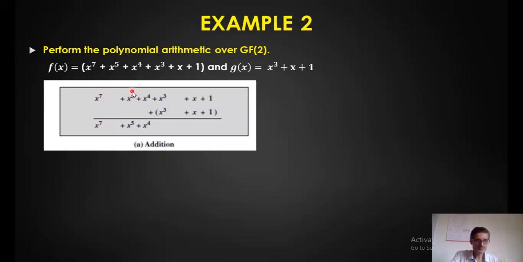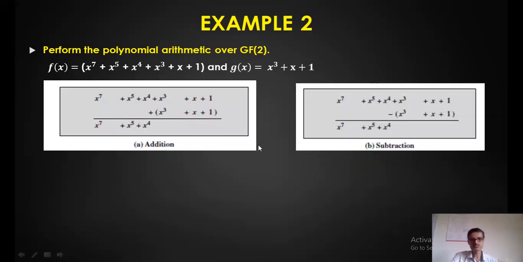So x7 is as it is, x5 as it is, x4 as it is. For x cube, x cube XORed with x cube is 0. x XORed with x is 0. 1 XORed with 1 is 0. So this is the answer. Subtraction is the same as addition, same answer. Subtraction is the same as addition in the Galois field of 2 only.